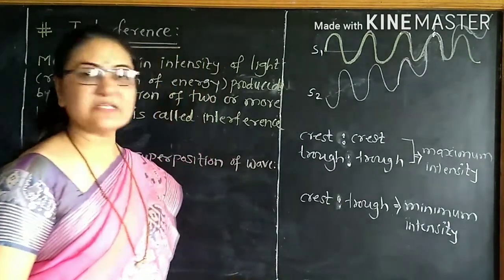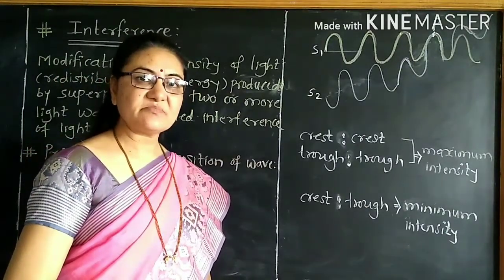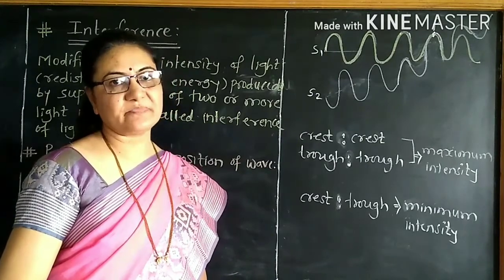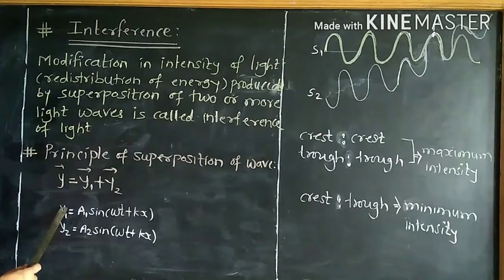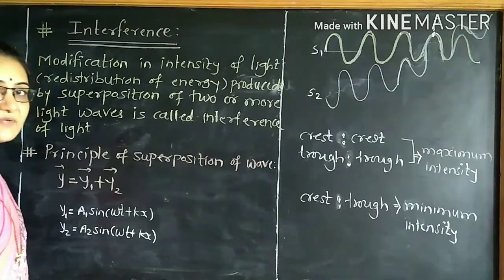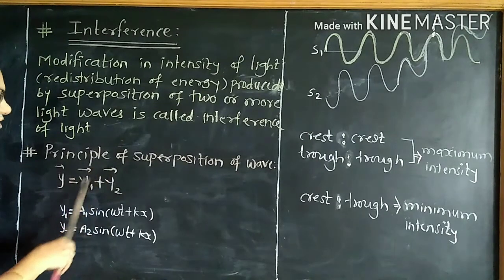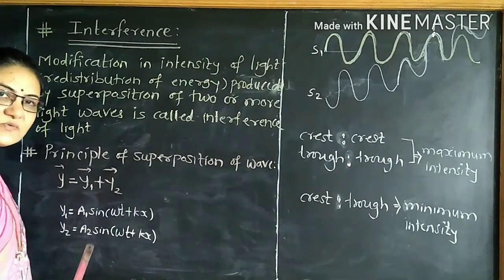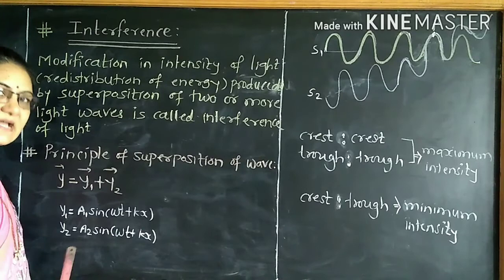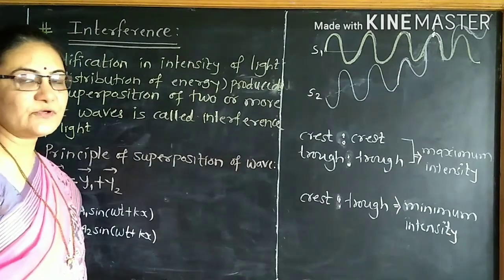Resultant displacement will be the vector sum of displacements produced by individual waves, such that they are present alone. Here, look at this. If y1 and y2 are the wave equations for the particular light waves, then the resultant displacement will be the vector sum of instantaneous displacements produced by the individual waves at that point, such that they are present alone. And this is the principle of superposition of a wave.